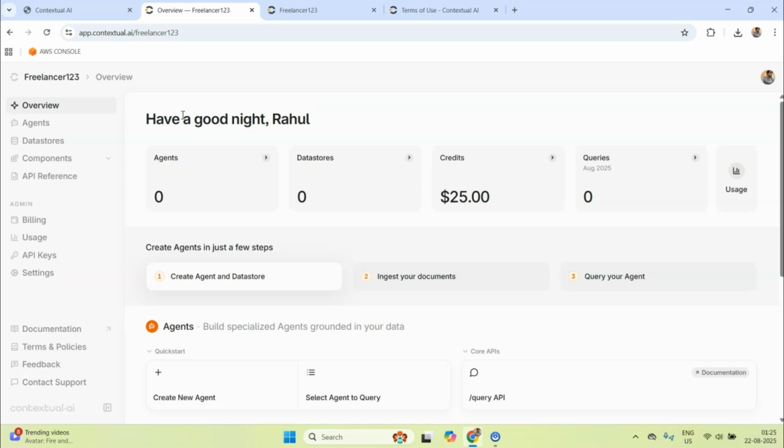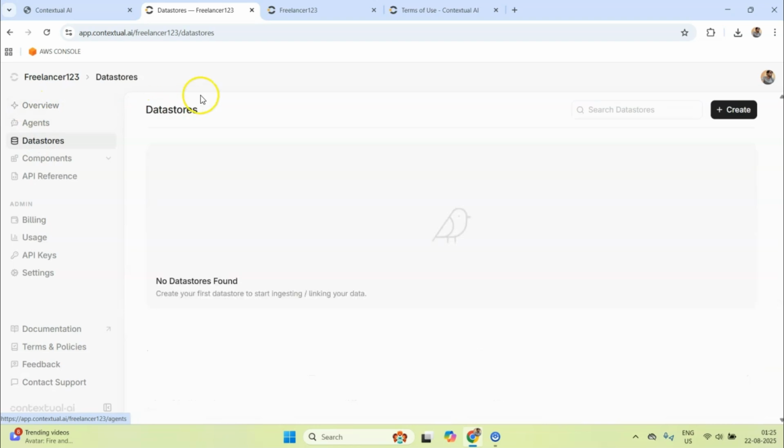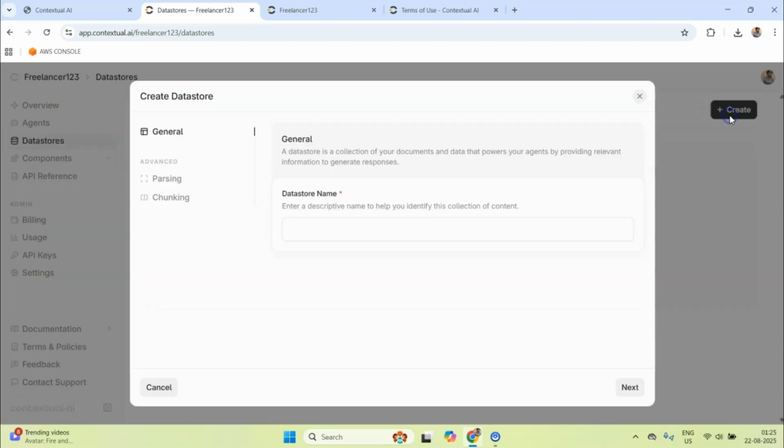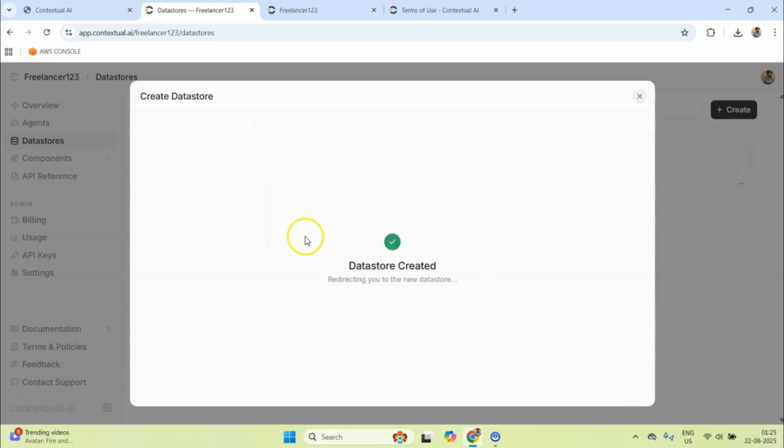Before you create the agent, you have to create a data store. Okay, this data store will actually hold your documents, and the good thing is that once you create the data store, you don't have to think about chunking and all. So now let me do one thing. Let me create the data store. Let me call it my data store, and this data store is going to be created.